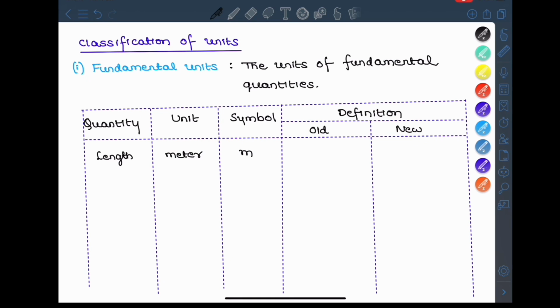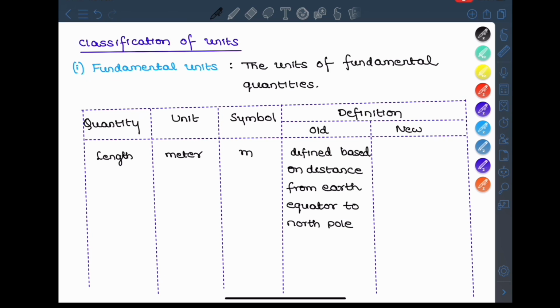In that, first we are going to define meter. Meter is a fundamental unit of length. For every fundamental unit, there will be 2 definitions. One is old and another one is new. Old is before 2019 and new definitions are after 2019. And the new definition always uses a physical constant.